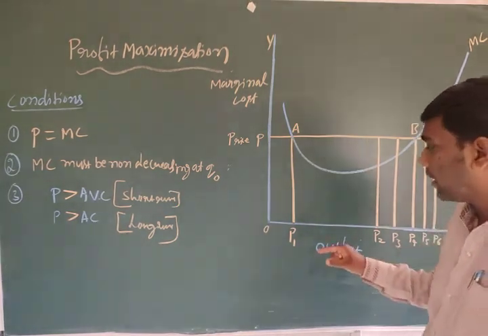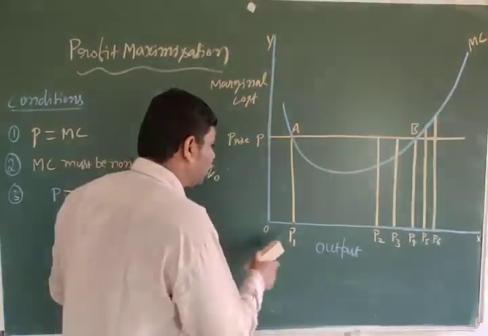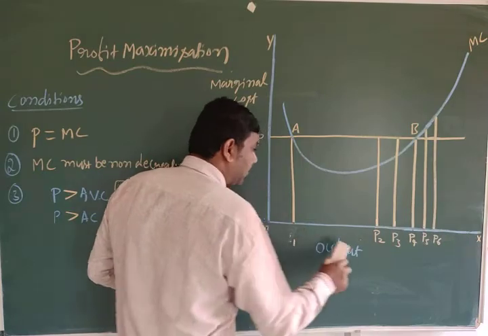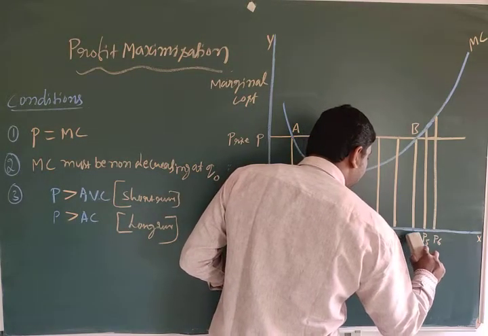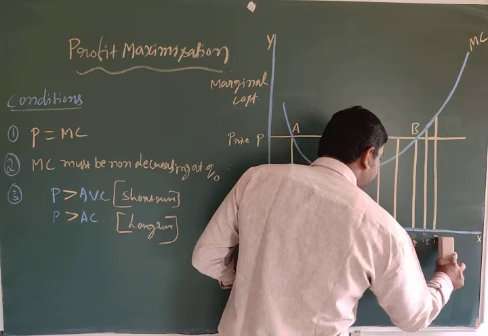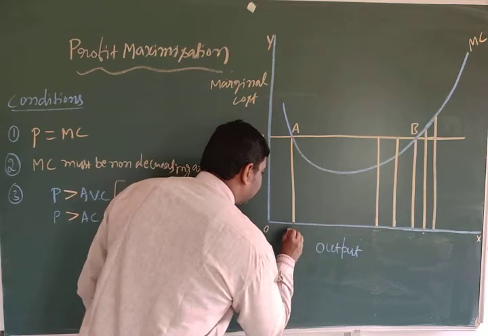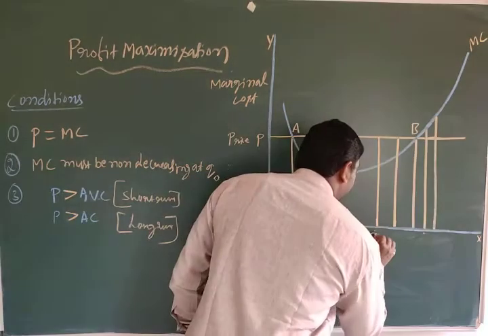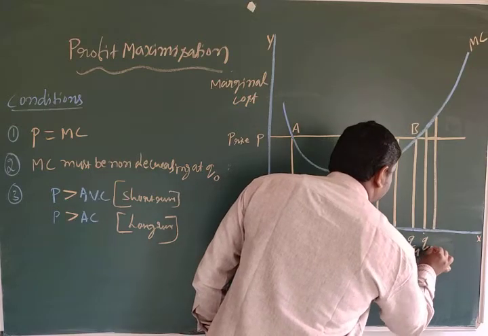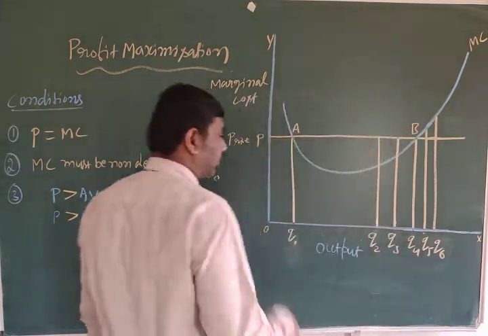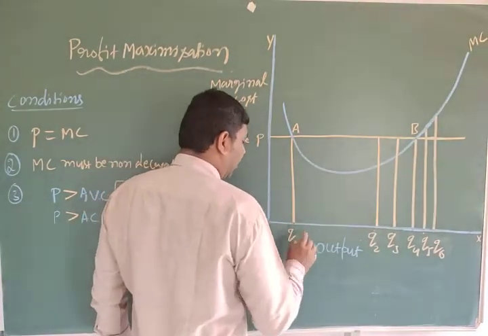Okay, you have to understand here. This is not P1. Just take it as Q1 quantity, Q1, Q2, Q3, Q4, Q5, Q6. Okay. So this is a quantity Q1.